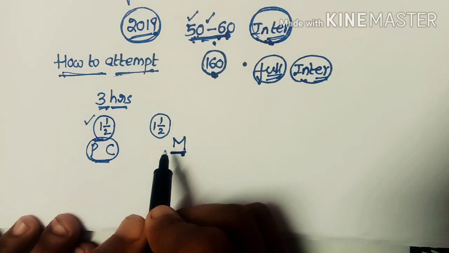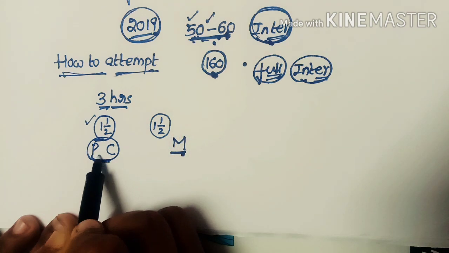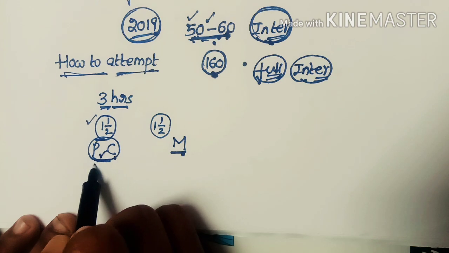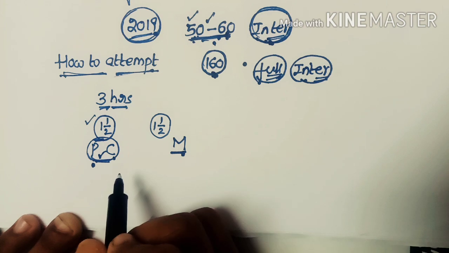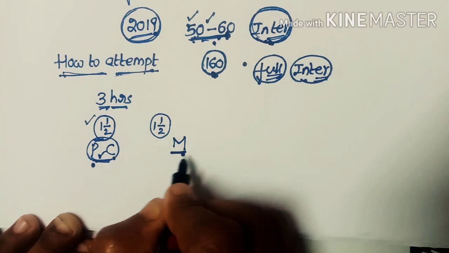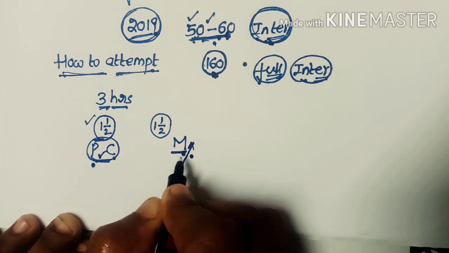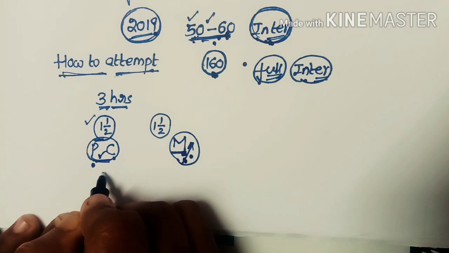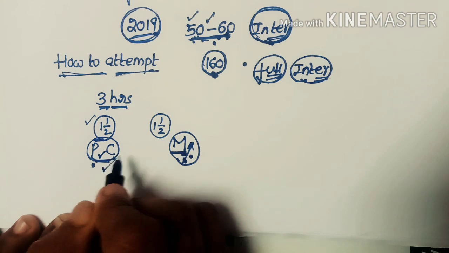Why? Because if you start doing the mathematics at the starting, then there will be no time to attempt the physics and chemistry bits. When we start doing mathematics, we can't say how much time we are utilizing to solve the problems. So there is not enough time left to solve the physics and chemistry bits.